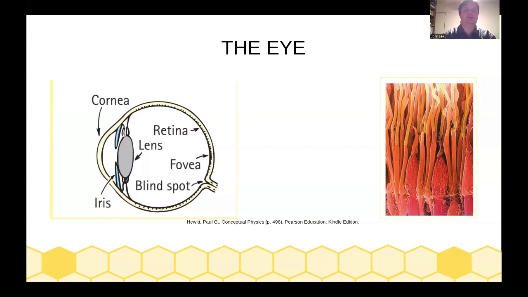So our peripheral vision, I believe, I don't think they go over this in the book, but unless somebody in eighth grade science was lying to me, our peripheral vision is actually black and white and filled in by an optical illusion or by processing, which is actually done in the eye and mostly not in the brain.